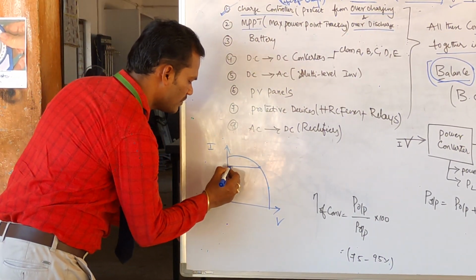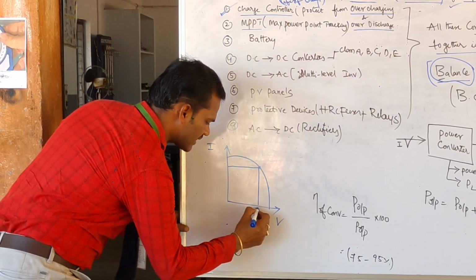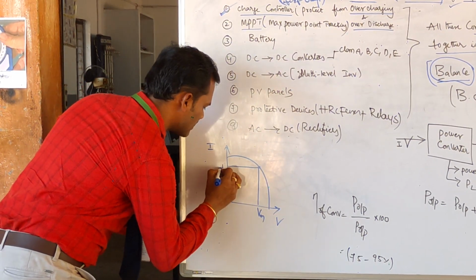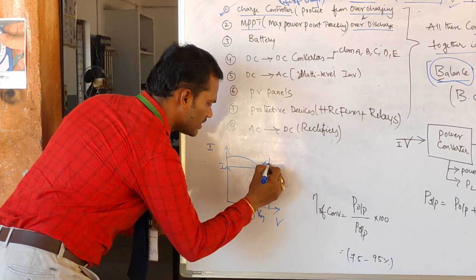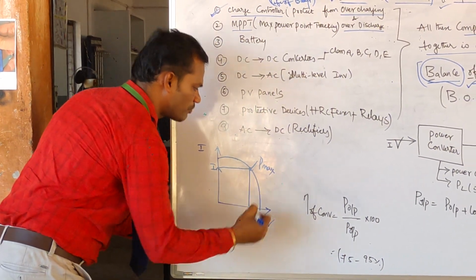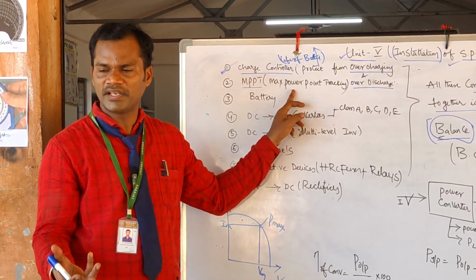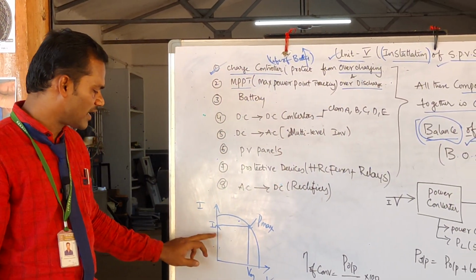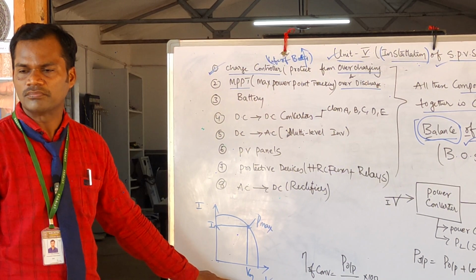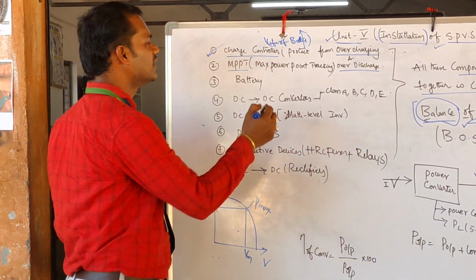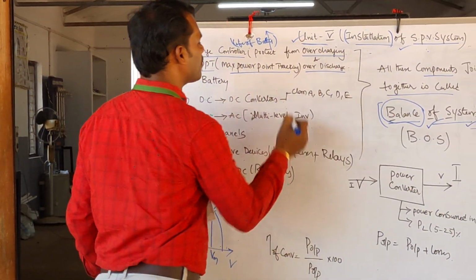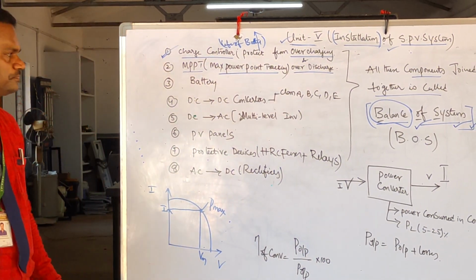The corresponding y-axis and x-axis values are called Im and Vm, and this point is called the maximum power point. So we are going to use hardware to capture maximum current and maximum voltage from the solar panel. That device is called a maximum power point tracking device.